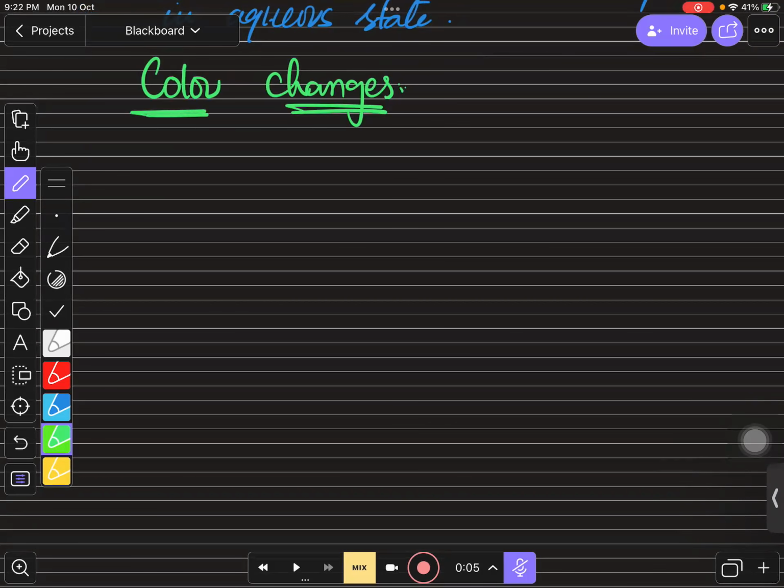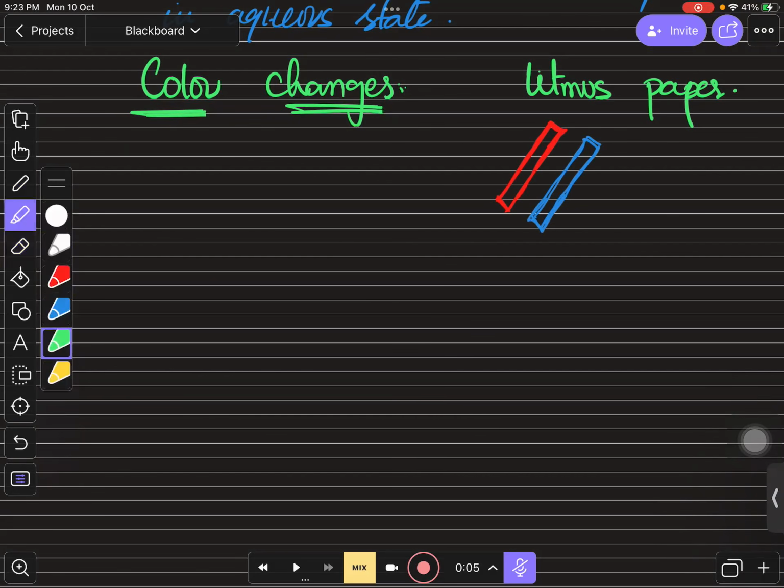In our chemistry lab, we have two types of litmus paper. One is red. You can use this in the labs to identify the nature of the substance, right? And we have one more type of litmus paper in the lab which is blue in color. So you can use this one as well, right?